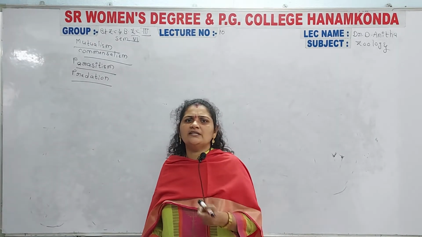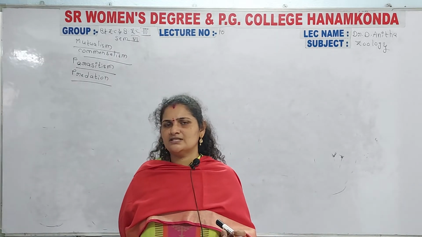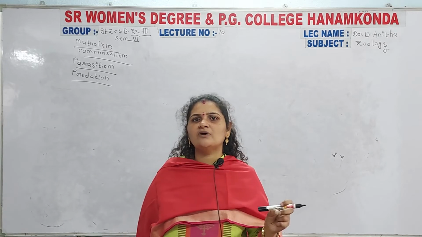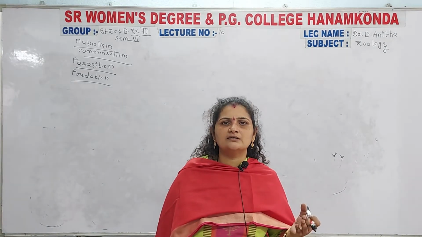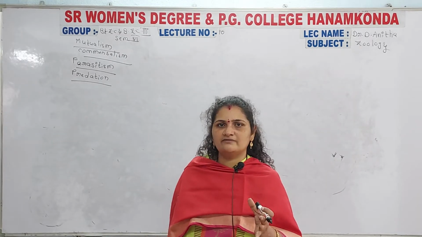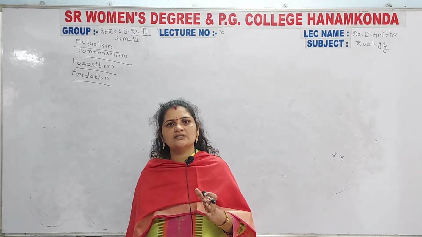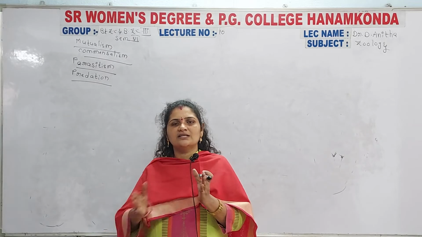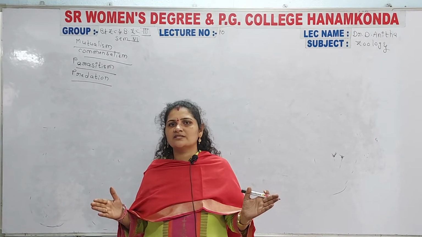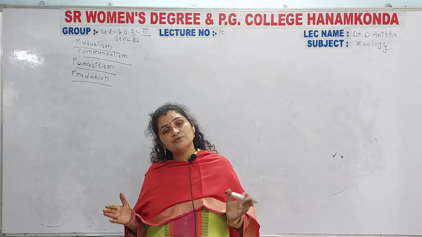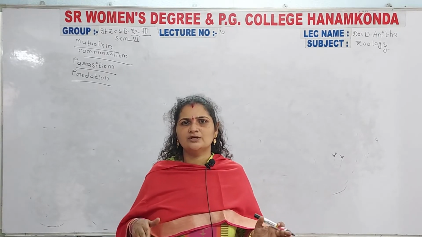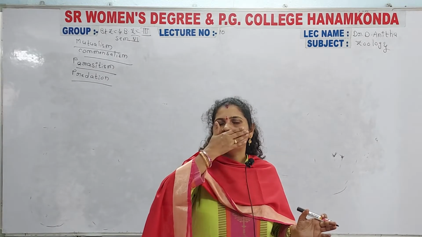If any interruption occurs between the egg stage and the adult form, any disturbance in their life cycle means they may not survive. If the life cycle is disturbed, the population of parasites is greatly reduced, but most of the parasites still survive inside the host body, mainly human beings and other organisms.